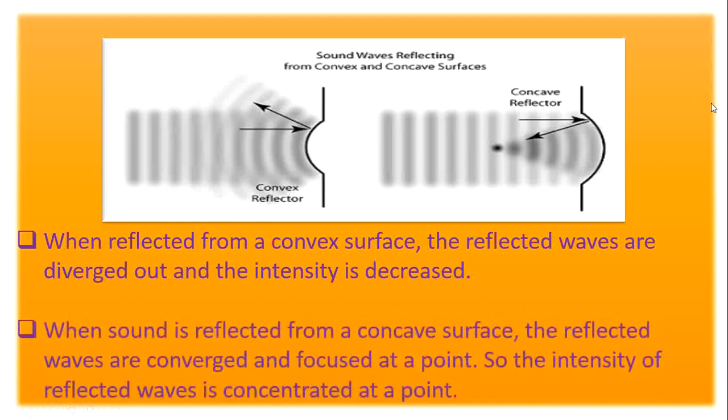When sound is reflected from a concave surface, the reflected waves are converged and focused at a point. See this diagram. The reflected waves are converged and then focused at a point. So here the intensity of the reflected wave is concentrated at a point. So in a curved surface, when we take a convex surface, the reflected waves are diverged, so the intensity decreased. When we take a concave surface, the reflected waves are converged, so the intensity increased.